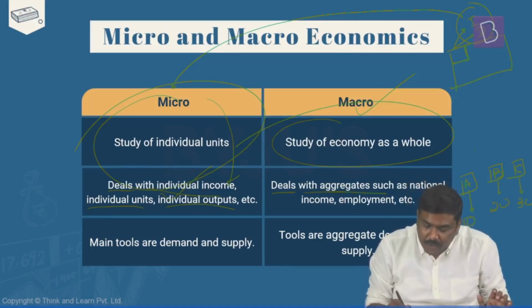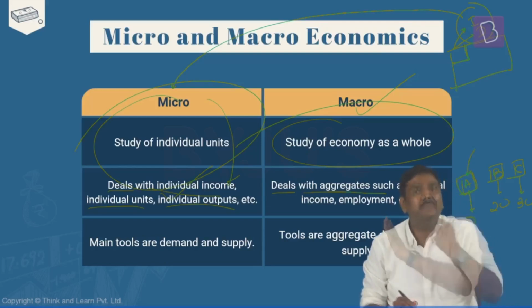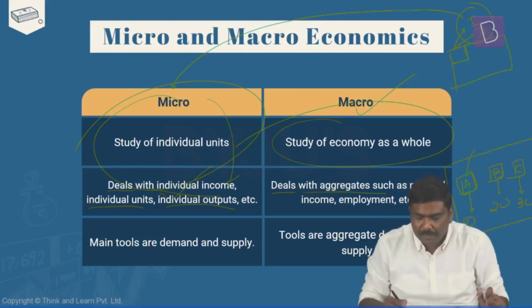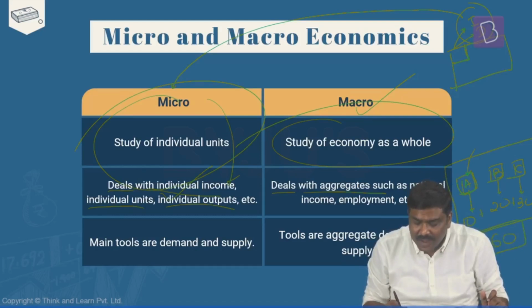If I consider microeconomics, I'll be discussing each of the households individually. But if I consider macroeconomics, what is the total demand of all the households in the economy? 10 plus 20 plus 30, 60. This is called aggregate demand.